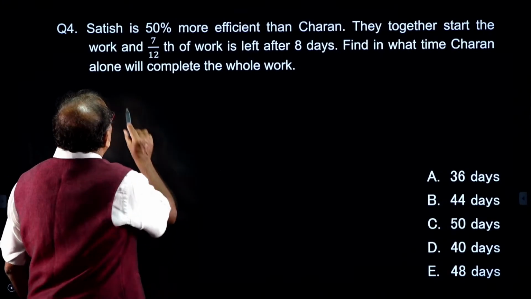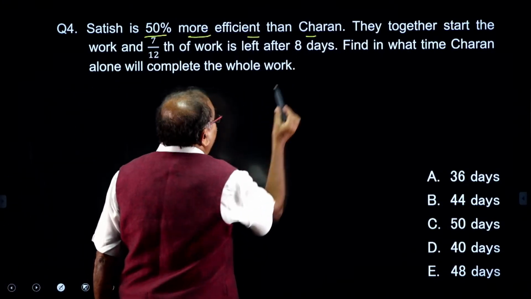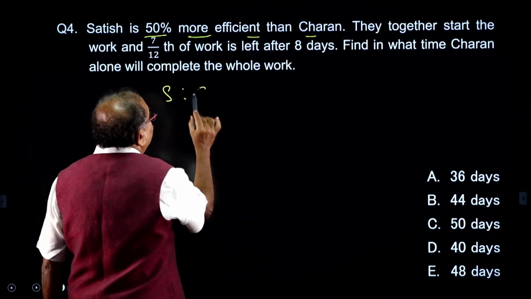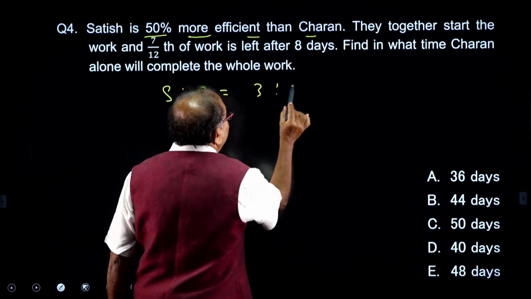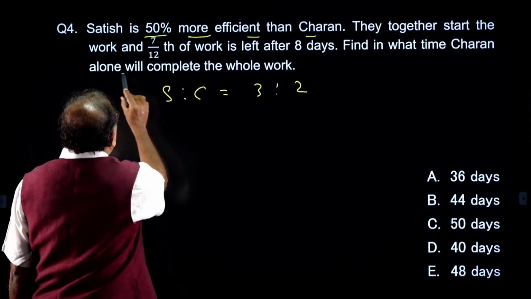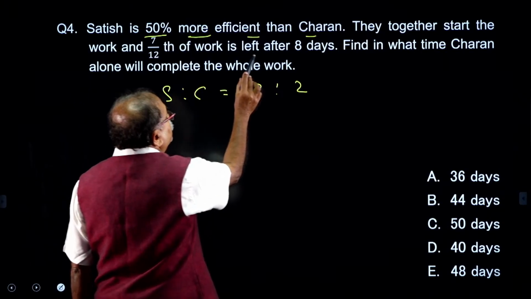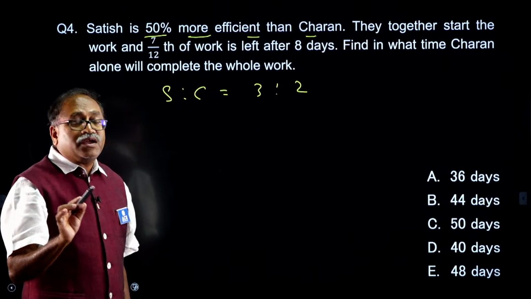Now, come on here. Satish is 50% more efficient than Charan. That means the efficiency ratio of Satish to Charan is 3:2. They together start the work and 7 by 12th of the work is left after 8 days.